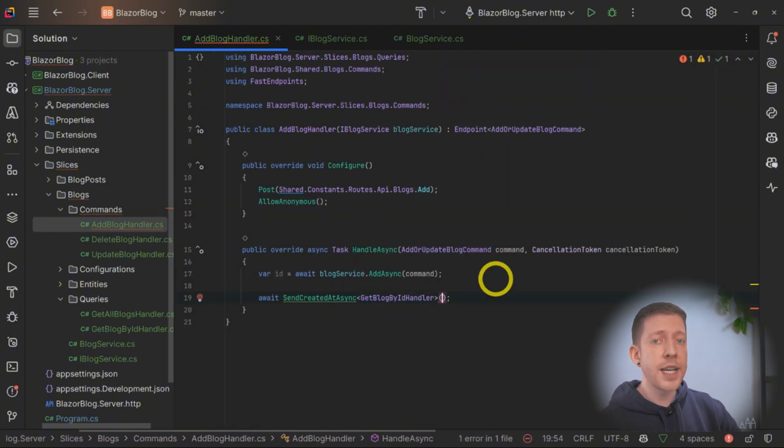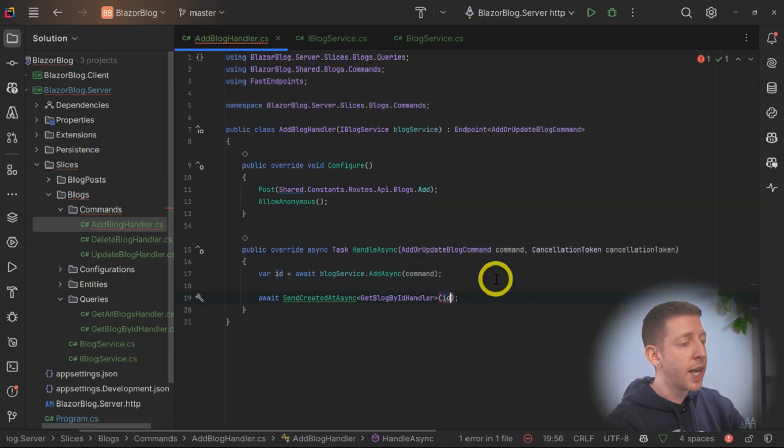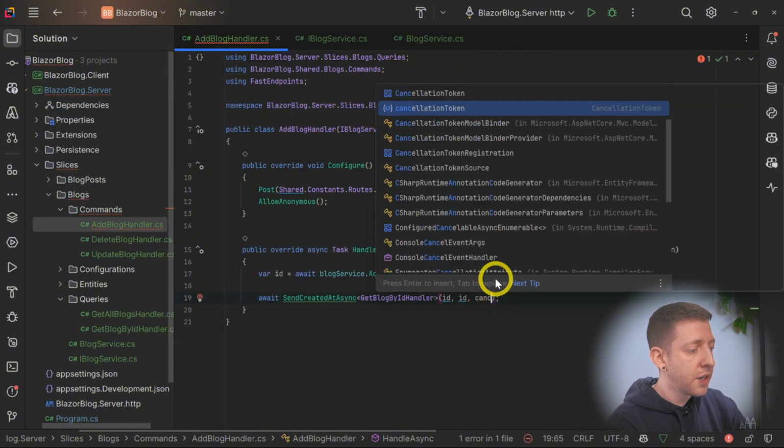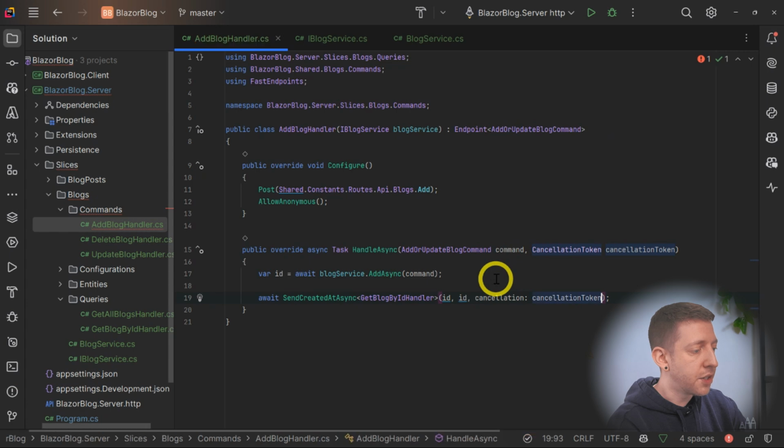So in here, we now need to pass through the parameters required by that handler. The GetBlogByIdHandler just takes the ID of the blog, so we can just pass in ID. Then the second parameter is the information we want to be in the body of the response, which again, for now, we can just say ID. And then finally, we can set the cancellation token to cancellation token.